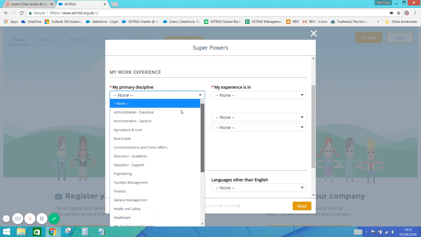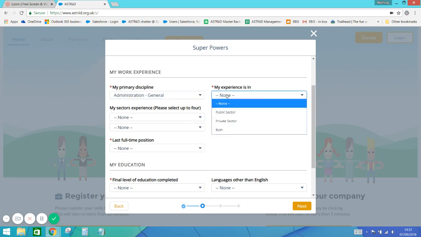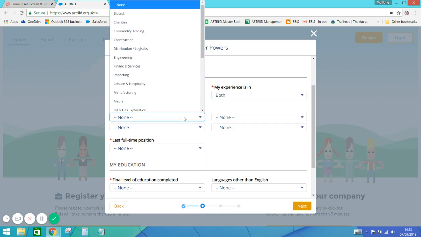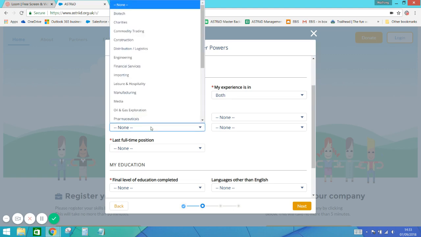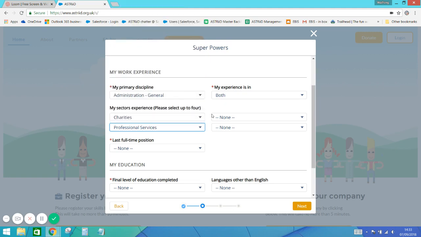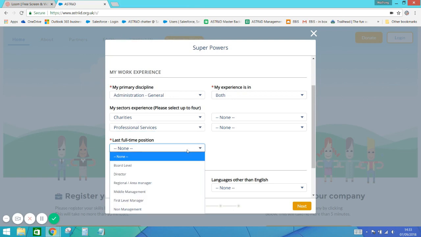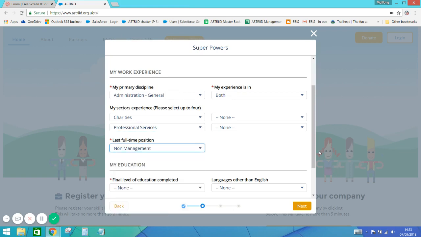Right, so let's go back to this. So I'm admin general. My experience is both private and public sector, and obviously charities. What else is there? And professional services. And non-manager.